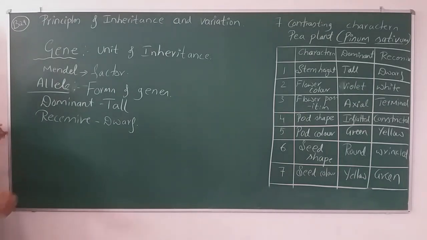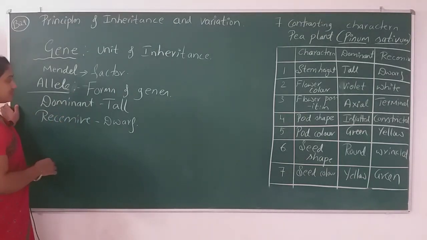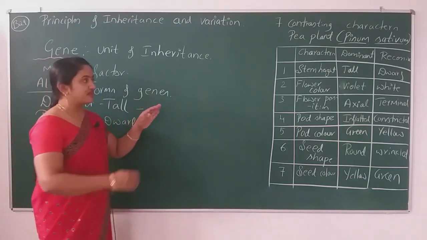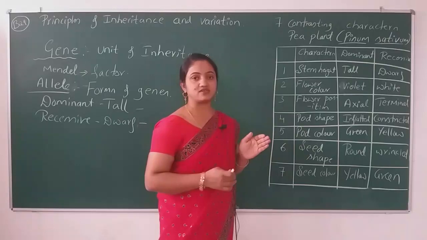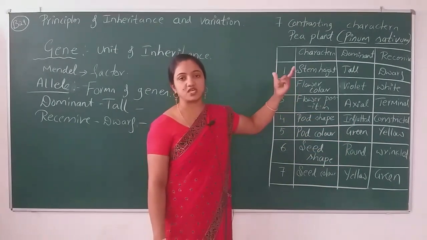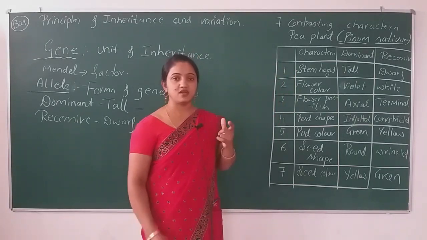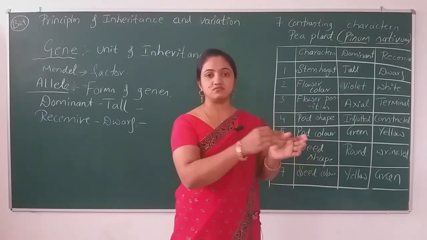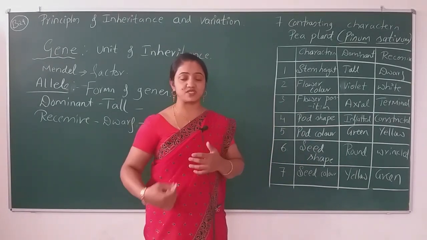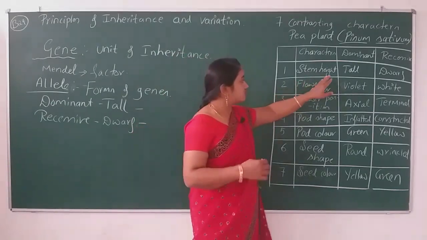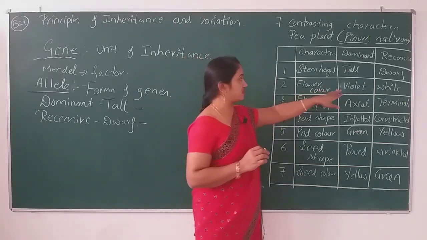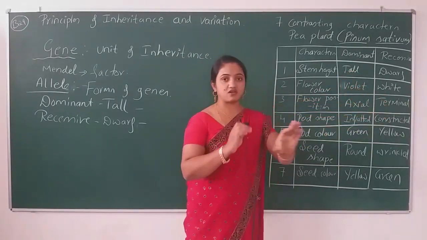And then let me tell you a few more concepts related to that. When we cross all these characters, we put some schematic representation in this chapter, describing the parent nature and then offspring and then the next generation, and again some other next generation. In that schematic representation we never write tall, dwarf.